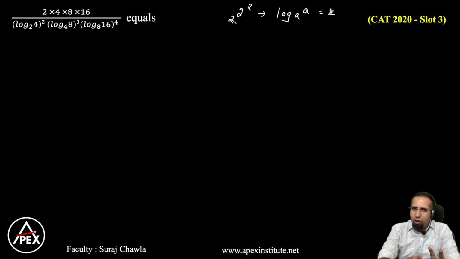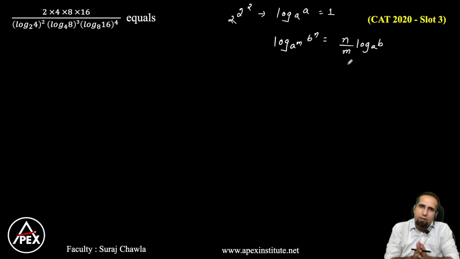Clear? Because you see the denominator everywhere, 8 and 4, 8 is a power of 2, 4 is also a power of 2, 16 and 8, 16 is also a power of 2, 8 is also a power of 2. So one rule we can apply here is log a base a, and the second one is if I have log a to the power m, and this is b to the power n, which can be written as n by m log b base a, or here in this case it will be log a base a, because everywhere I'm making the bases as 2 here. Right. So to simplify, let's try to understand this.